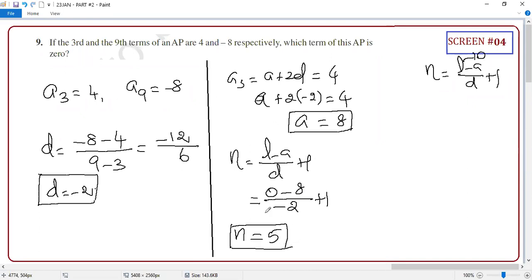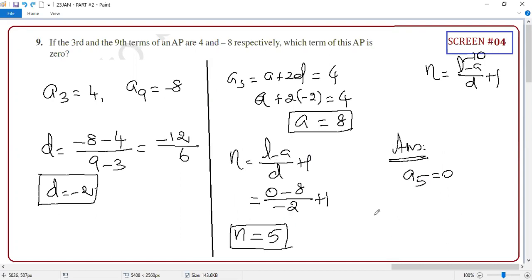Repeatedly I'm saying, students, don't put any negative value for n. If you are getting negative n, it means some calculation mistake. The moment your n is a negative value, your answer is wrong because n is always a natural number. So what is the question they are asking? Which term of your AP is 0? So your A5 is equal to 0. This is the final answer.